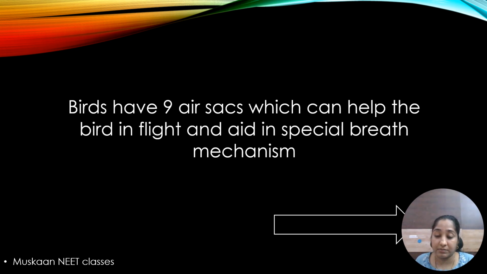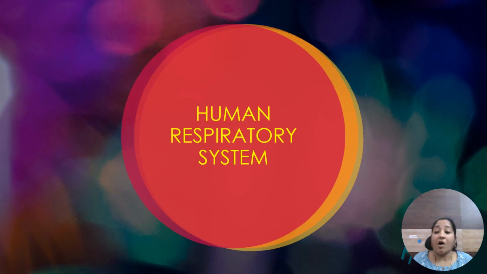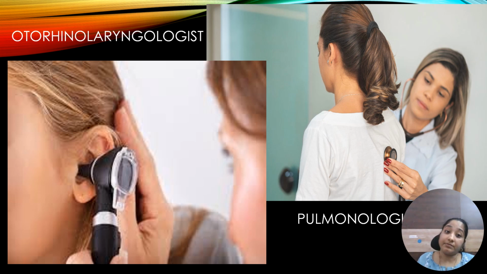Next, now we are discussing the human respiratory system. Now we will discuss the highly advanced respiratory system, that is the human respiratory system. These are the two medical practitioners who help with our respiratory system. If any disorders come to our respiratory system, these two kinds of doctors help us.